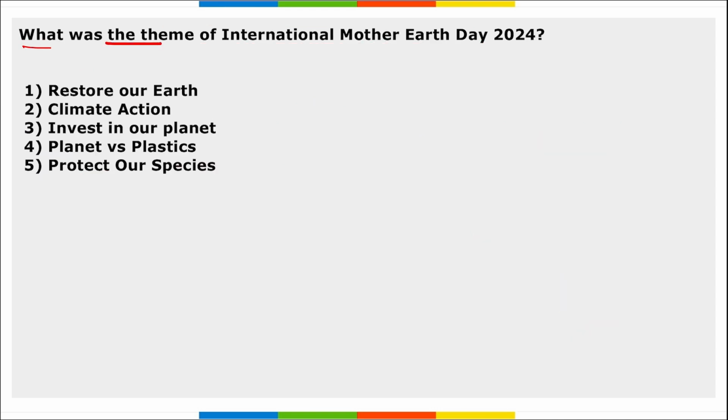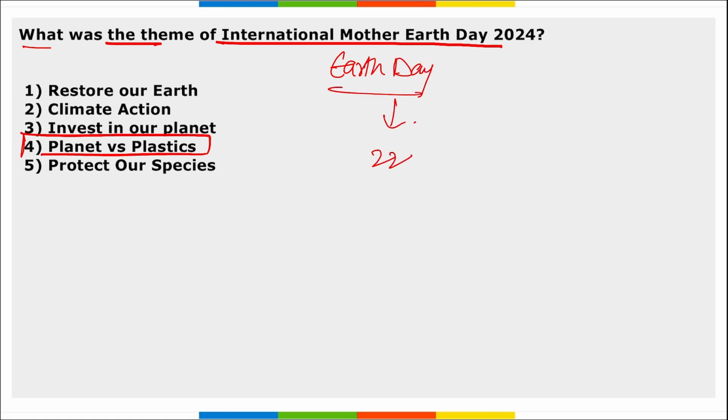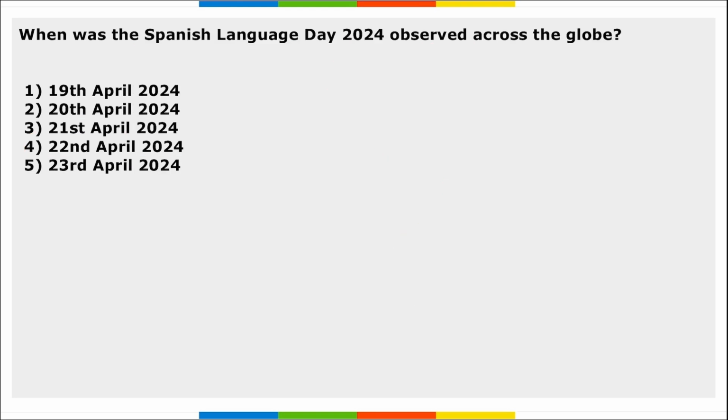Next, what was the theme of International Mother Earth Day 2024? Theme being planet versus plastic. This is the theme of International Mother Earth Day, or known as your Earth Day. When do we observe this day? It is observed on 22nd of April. Correct? And the theme being planet versus plastic. This was the third edition of the Mother Earth Day celebrated.